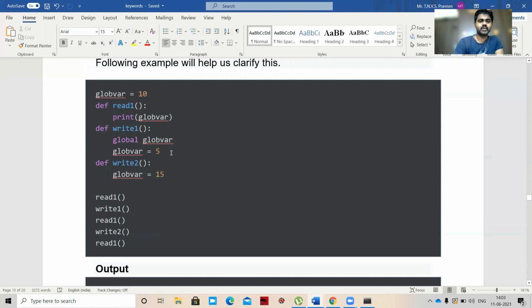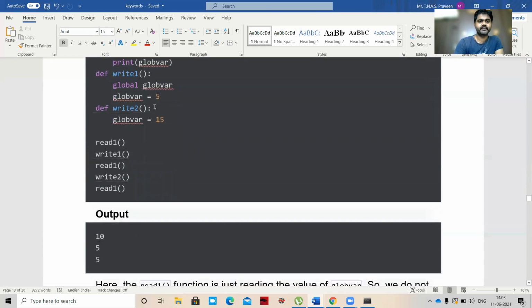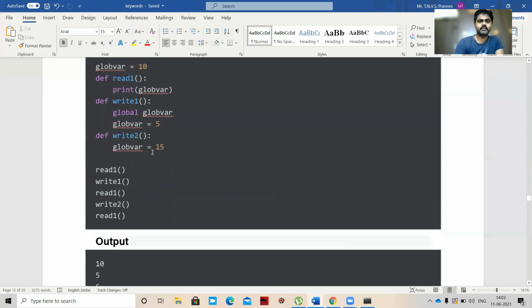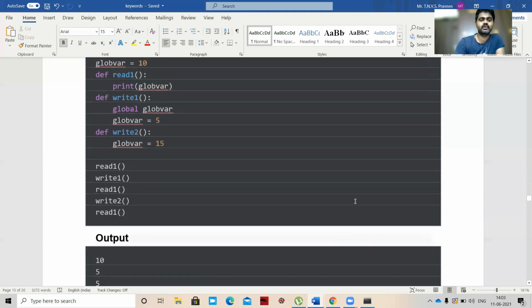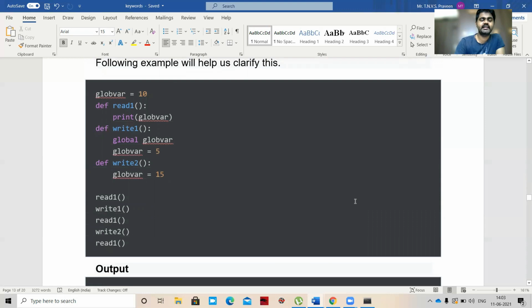Next write one, global variable. So 5 will be printed. Okay. Write two, again write to global variable equal to 15. It goes to write two, and the global variable first declared is 5, and 5 will be printed. So the read one function is just reading the value of the global variable, so we do not need to declare it as global, but the write one function is modifying the value, so we need to declare the variable as global. So for read, no need to declare the variable as global. For write, which is modifying, we should declare it as global. So this is an example for global.